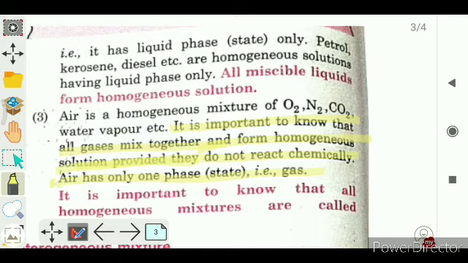Alloys are homogeneous mixtures which show the physical state of solid. All the miscible liquids form a homogeneous solution and show the physical state of liquid.